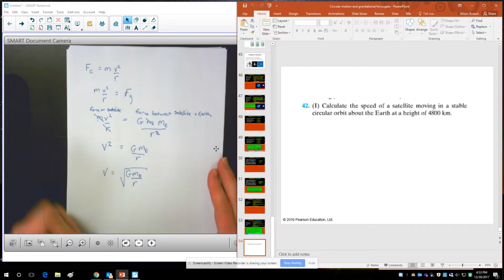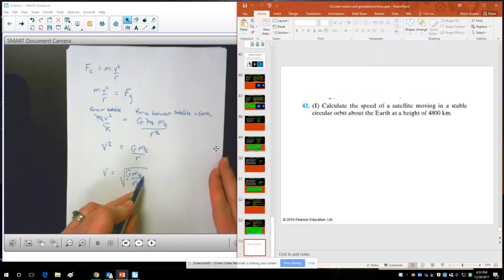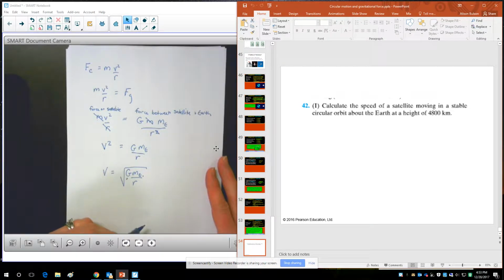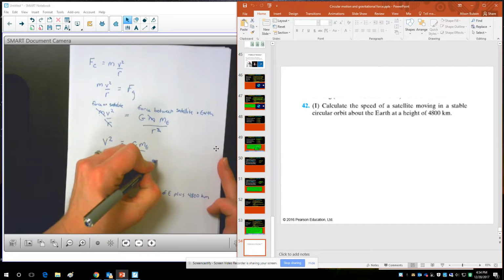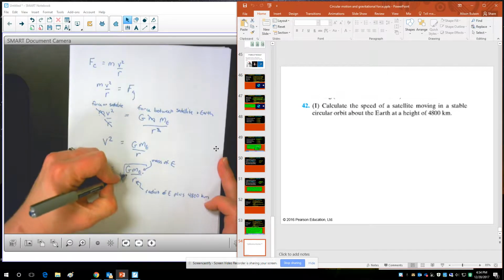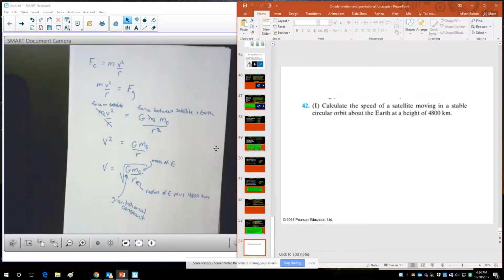So now we need to look up a few quantities, right? We need to know what that gravitational constant is. We need to know what the mass of the Earth is. And then this satellite is in a circular orbit at a height of 4,800 kilometers. So this is going to be the radius of the Earth plus 4,800 kilometers. This is the mass of the Earth, and this is the gravitational constant. So you can Google those. You can also look them up in your textbook.